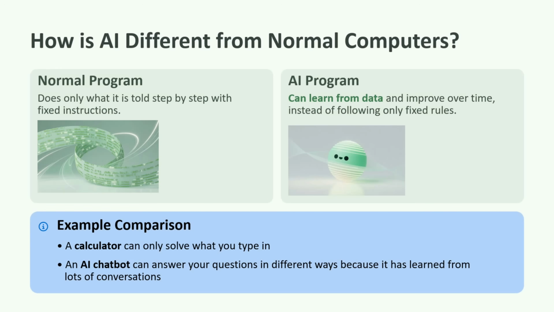How AI is different from normal computers. A normal program does only what it is told, step by step, with fixed instructions. An AI program can learn from data and improve over time instead of following only fixed rules. Now we will see an example comparison. A calculator can only solve what you type in. An AI chatbot can answer your questions in different ways because it has learned from a lot of conversations. Calculator is an example of a normal program. AI chatbot is an example of an AI program.